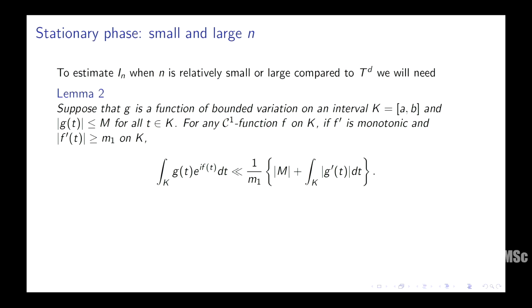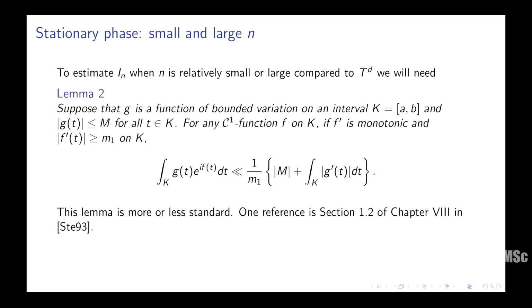This is the standard stationary phase that, you know, I'm sure most of you are familiar with, right? So you have an integral of the form g(t) times e to the minus i f(t), and if you can bound f'(t) below by something and g(t) above by something, then you get a certain bound for the integral. It's more or less straightforward. I think this is familiar territory. So you get 1 over m1 times the quantity capital M plus the integral of |g'(t)| dt, right? So capital M is the bound on g, and m1 is the lower bound for f'(t). So I won't spend time on this because this is a known thing.